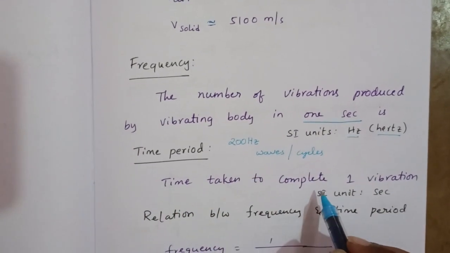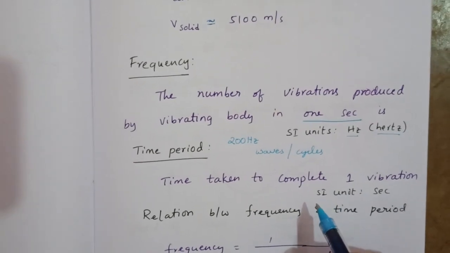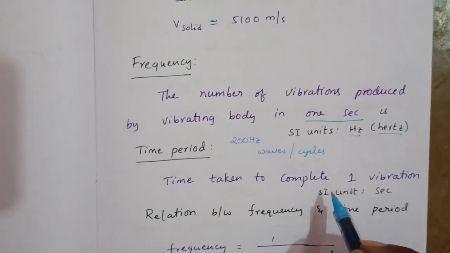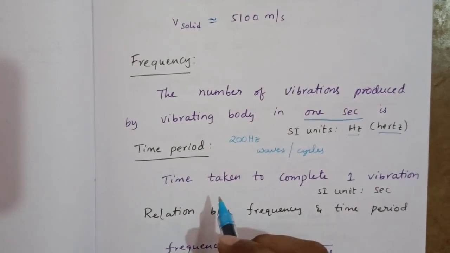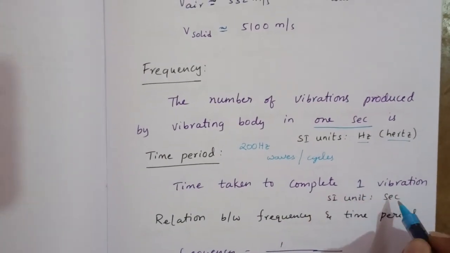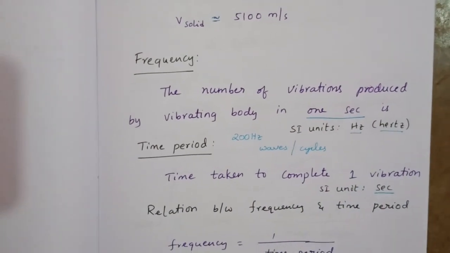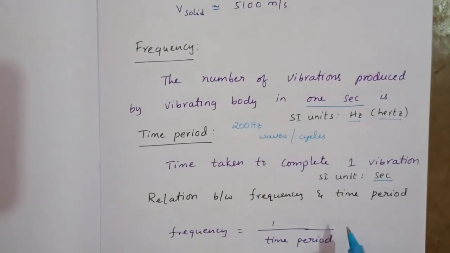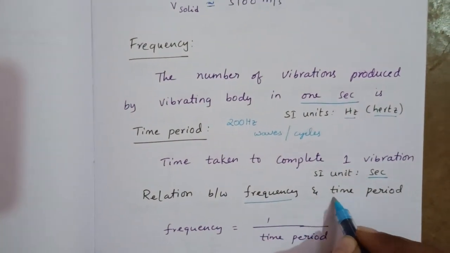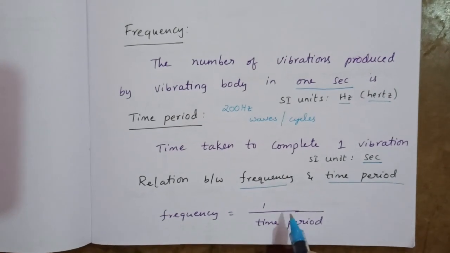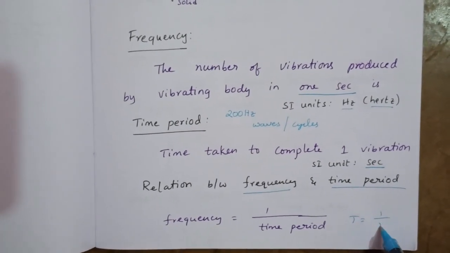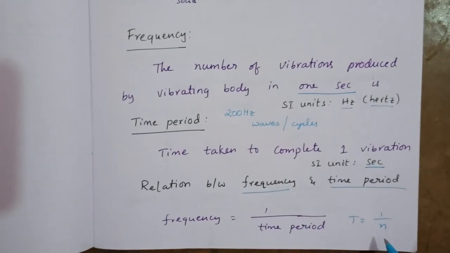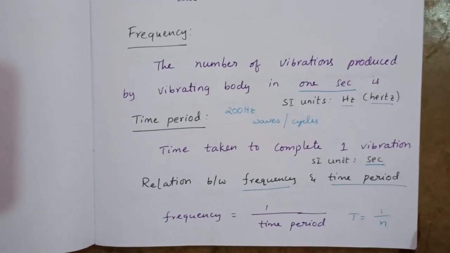Time taken to complete one vibration, one wave, one cycle is known as time period. The unit is second. Time period is measured in seconds. Now the relation between frequency and time period: frequency equals 1 by time period, or time period equals 1 by frequency. We can denote frequency with n.